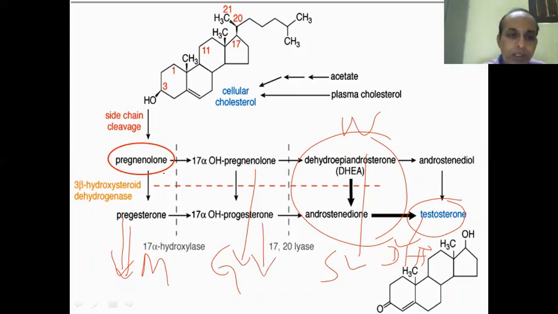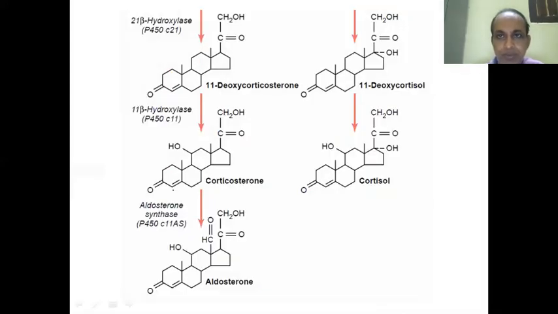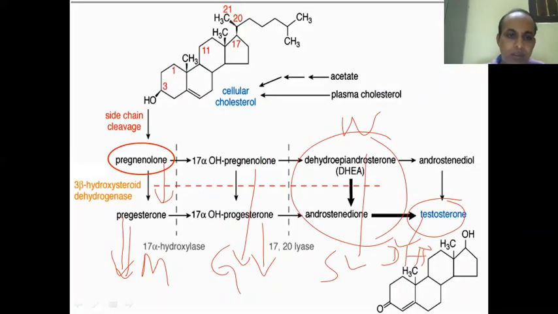So once the pregnenolone is converted to progesterone, what next? You see, progesterone is the first active hormone that is synthesized. So progesterone can go along this way, can go along this way.